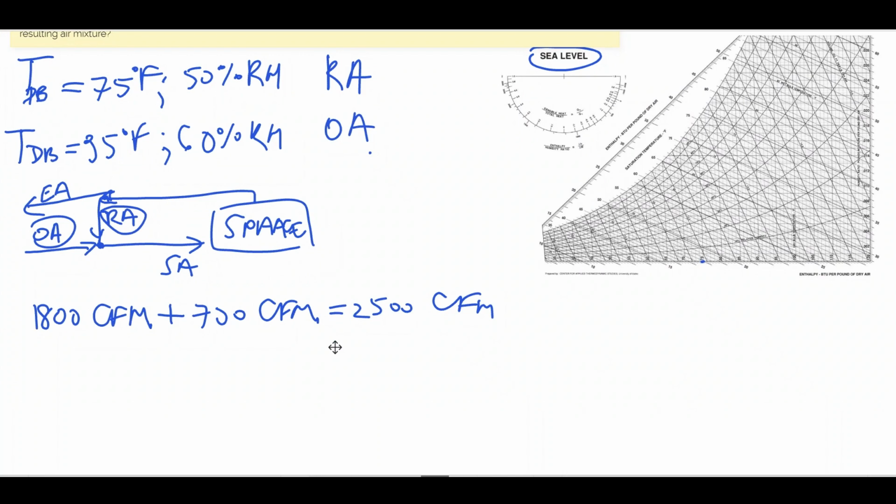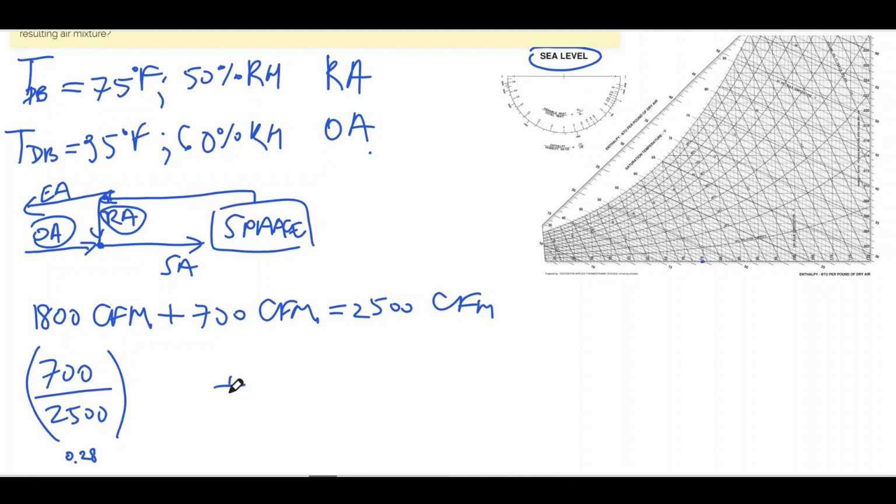Here, our outside air mixture fraction would be 700 over 2500. That's going to give us roughly 28%.